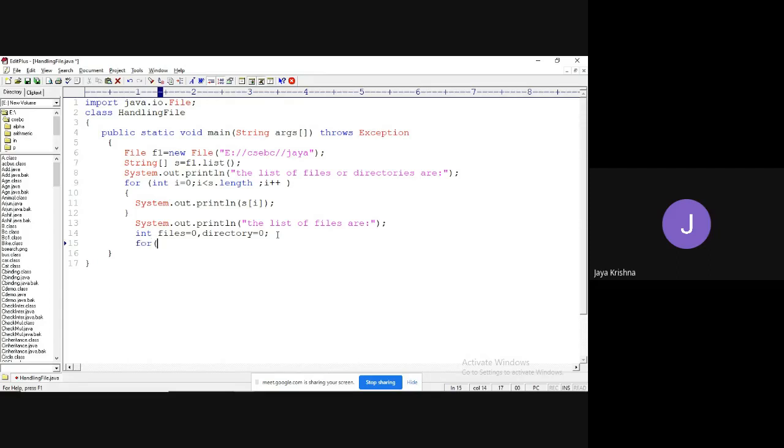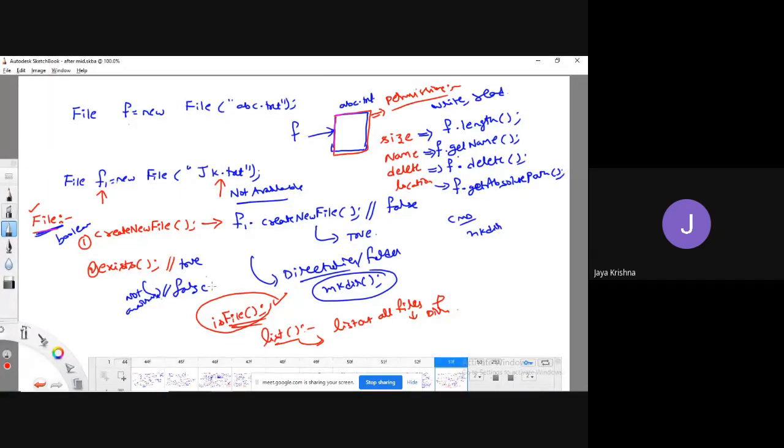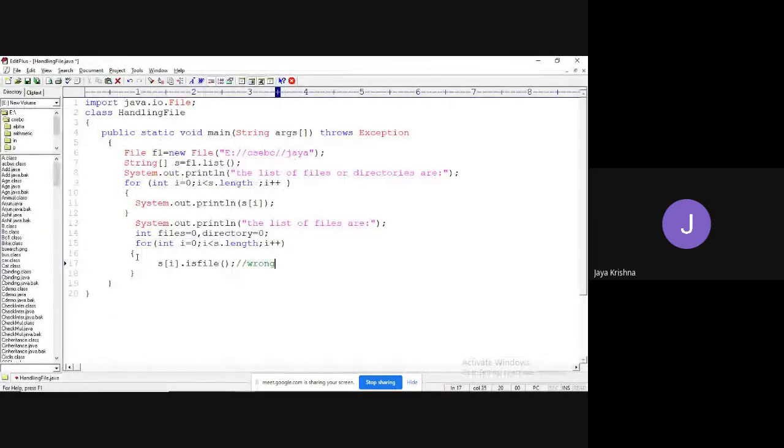Now I will take one for loop, for int i equal to 0, up to the total size of the array I need to traverse, i less than s dot length, i plus plus. In that, guys, can I write s of i dot isFile? If I write like this, it is going to give wrong syntax. Why? The isFile method is available in which class? File class. But you are trying to use it for which data? String array. So this is an incorrect syntax.